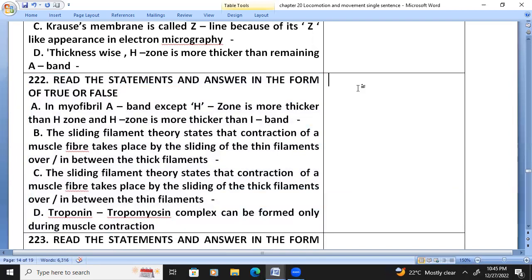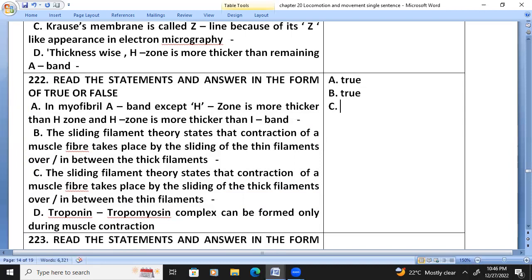In myofibril, A band except H zone is thicker than H zone, and H zone is thicker than I band. True.